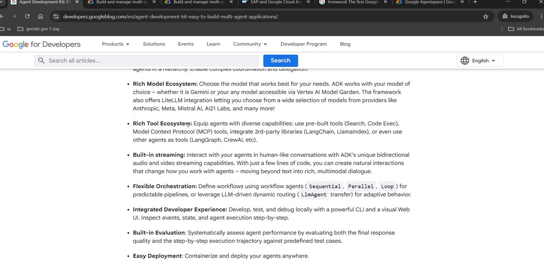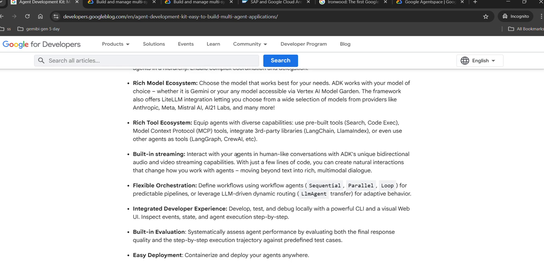And a rich tool ecosystem, tools which help us connect with MCP tools and third-party integrated libraries like, as I said, LangChain and LlamaIndex. Even it can connect with LangGraph and CrewAI. So a rich model ecosystem, with Anthropic and Vertex AI.